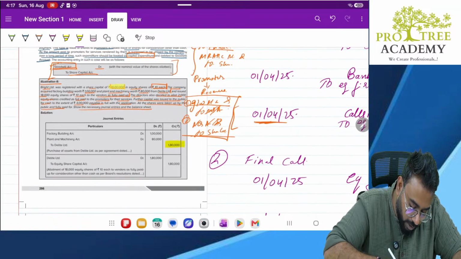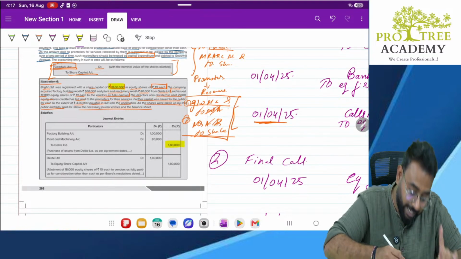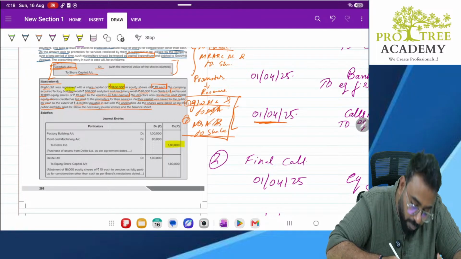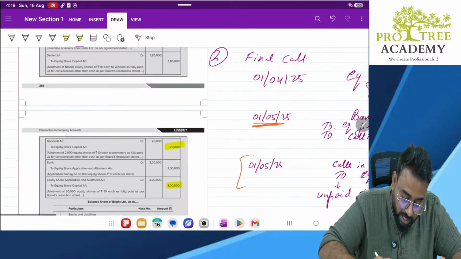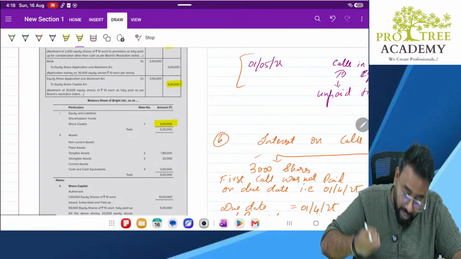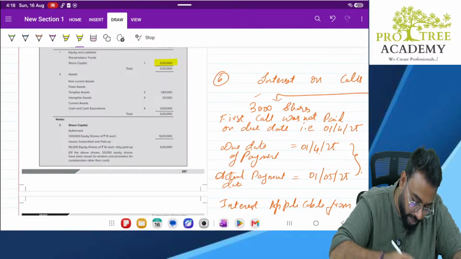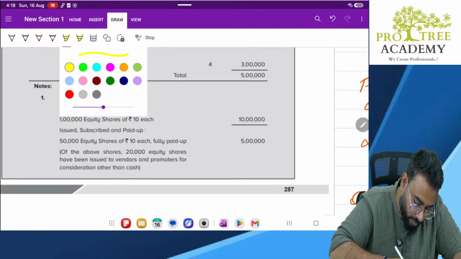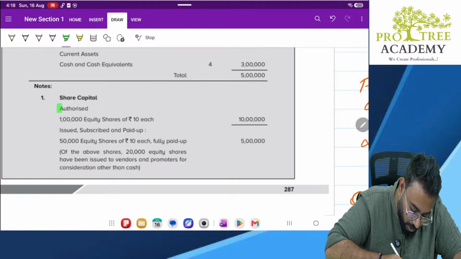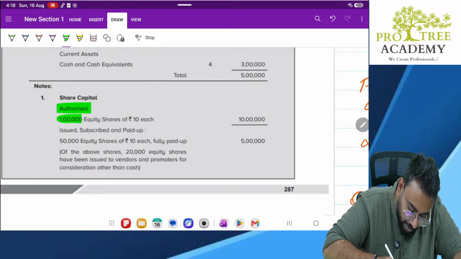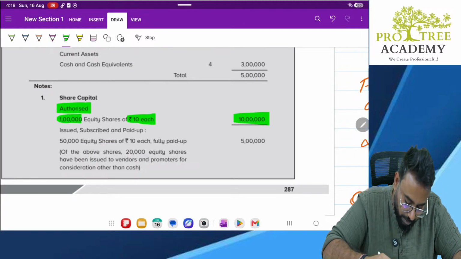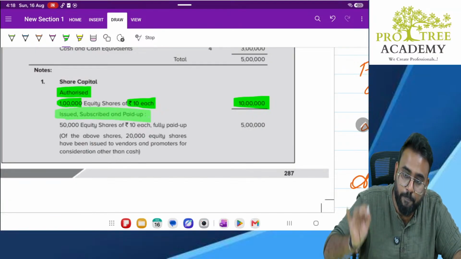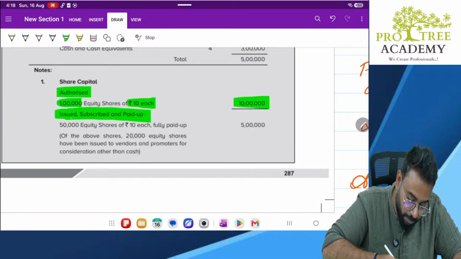Sir, but you told it is 1 lakh equity shares. No. It was registered with the share capital of 10 lakh. That means registered means what? My authorized capital is 10 lakhs. Look here carefully. See this. This is very important. Authorized capital is 1 lakh equity shares of 10 each, 10 lakh rupees. Under that, issued, subscribed and paid up. We use the words issued, subscribed and paid up.